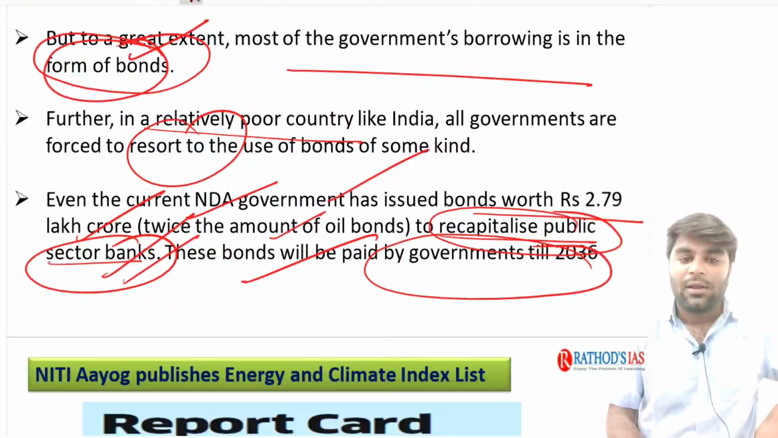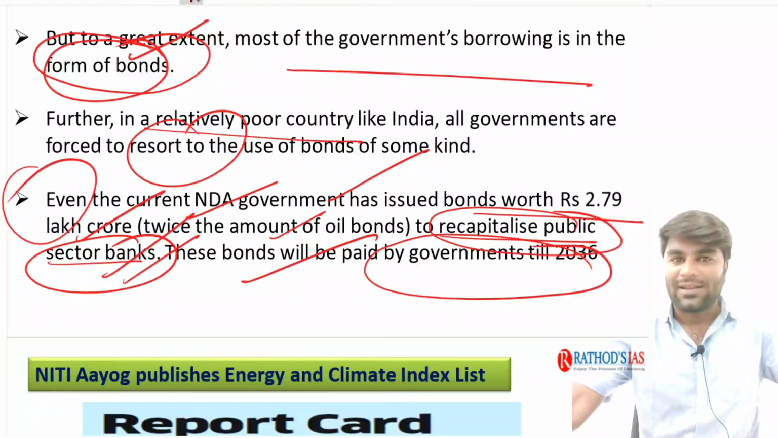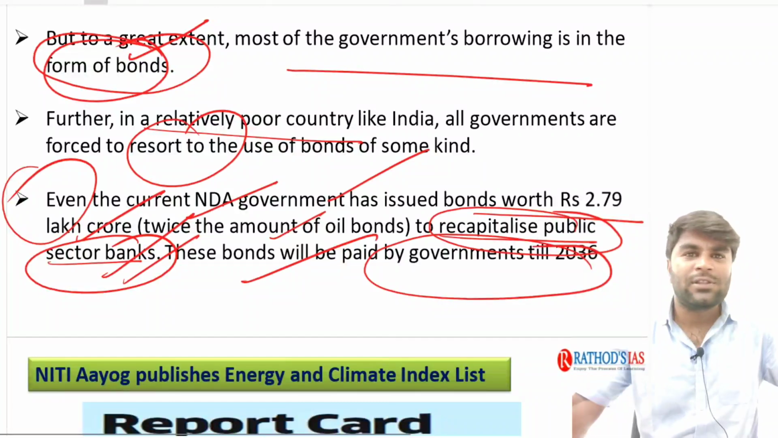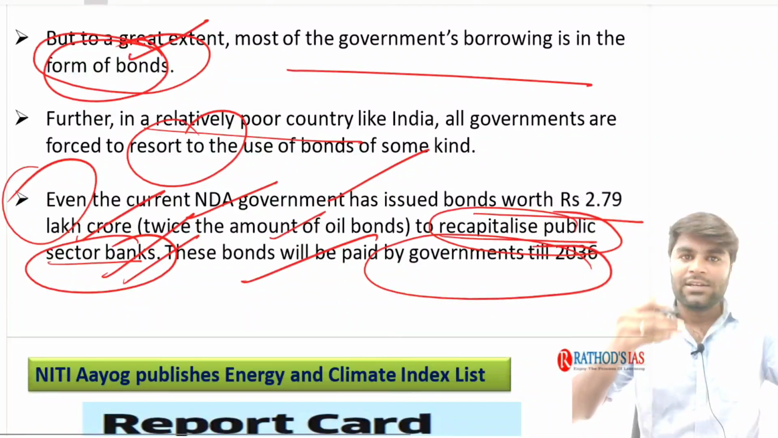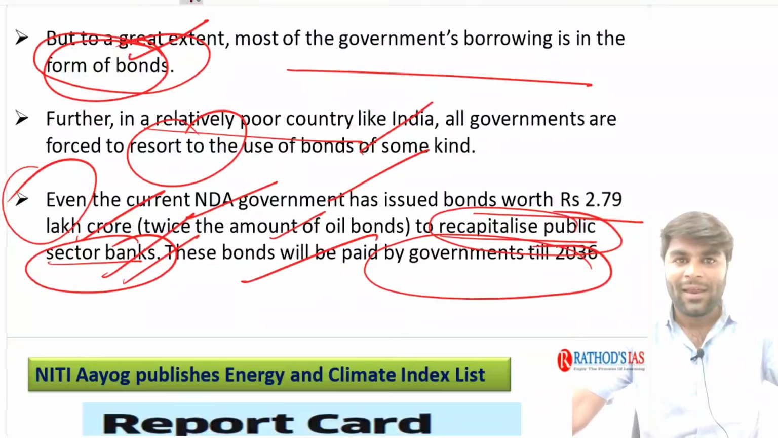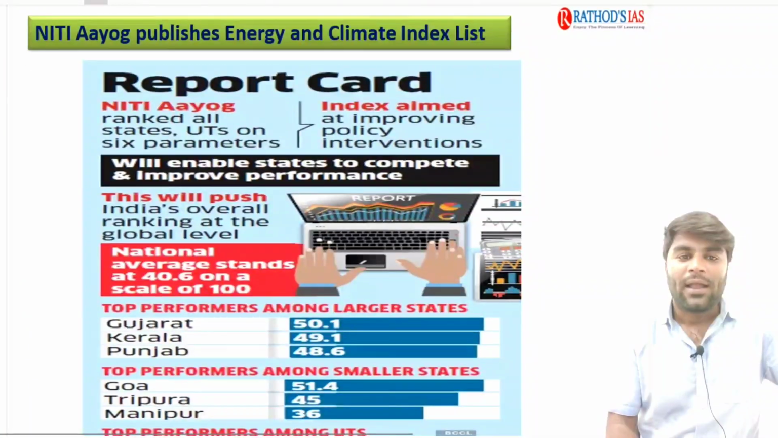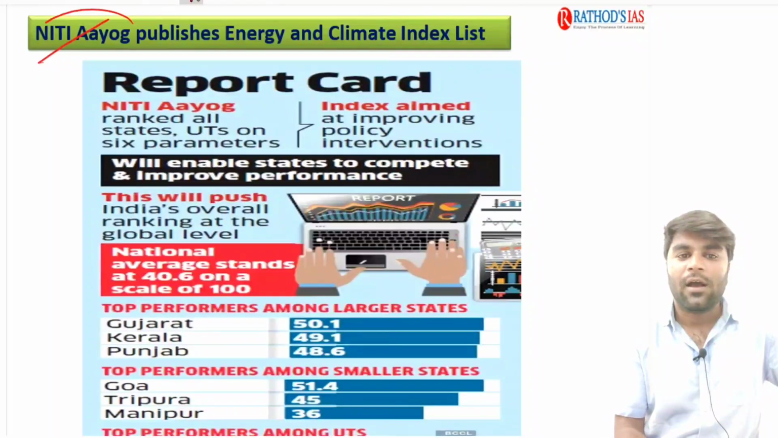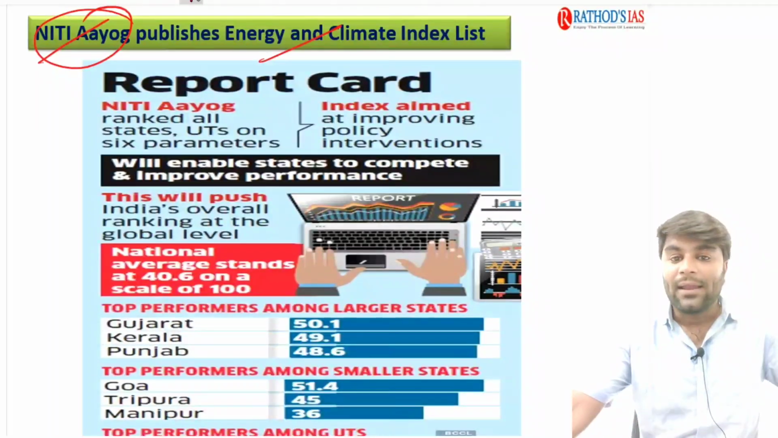So this is about the oil bonds and the rest of the current affairs. I hope you clearly understood the basic difference between bonds, shares, treasury bills, and also this current issue of the central government. Now let us move to another current affair, the NITI Aayog, which publishes the energy and climate index list.